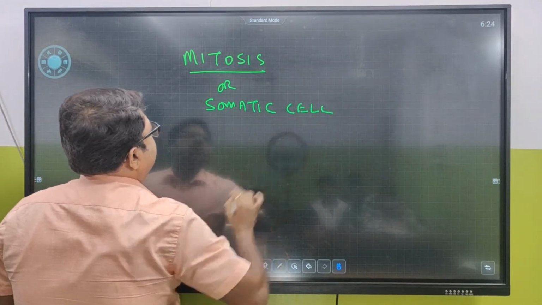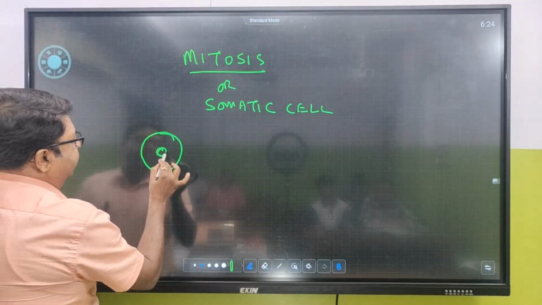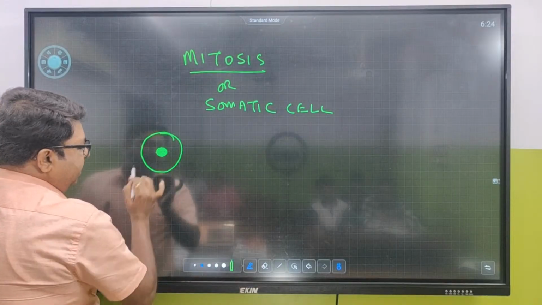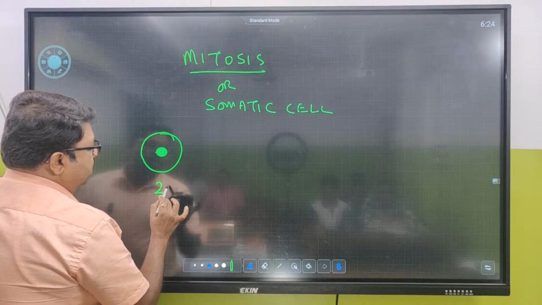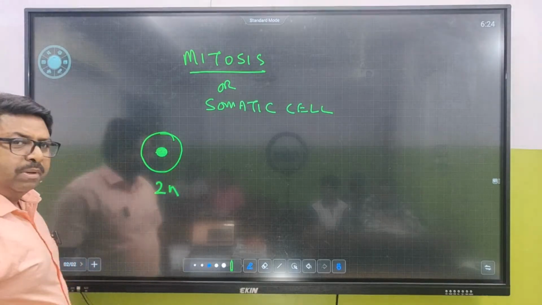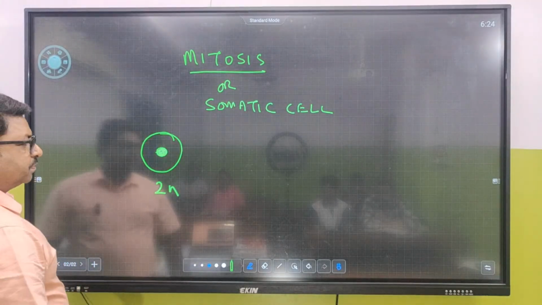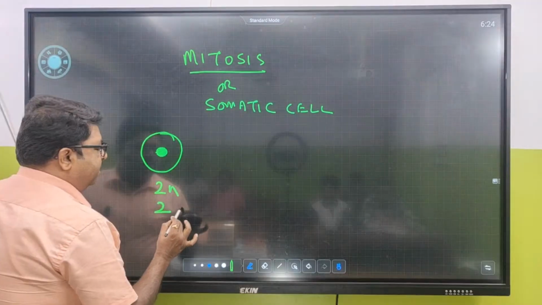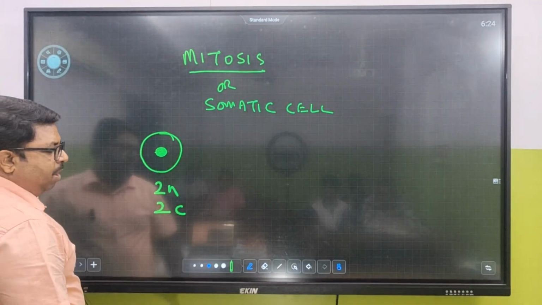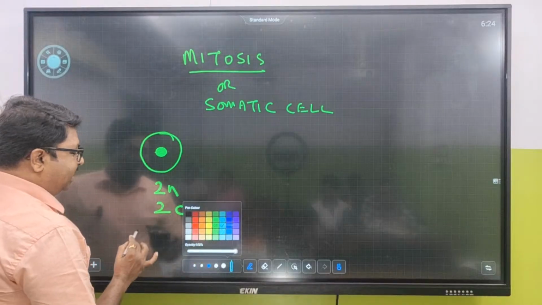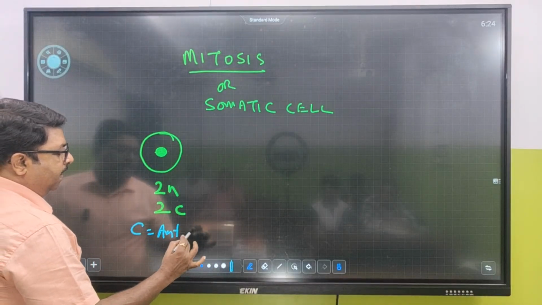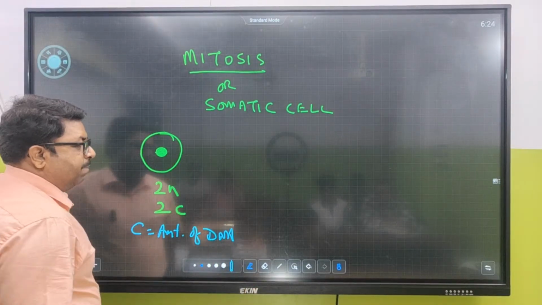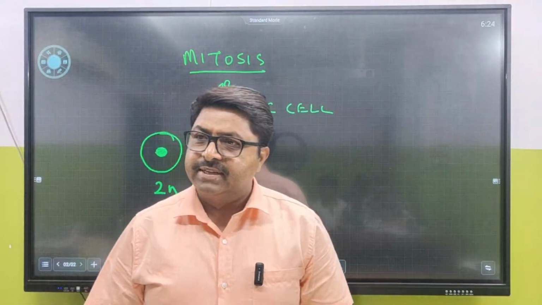तो अगर एक सेल है, one original cell, इसमें chromosome number कितना है? The chromosome number is say 2n. And the amount of DNA is what? Say 2C. So what does C stand for? C amount of DNA है. C is the amount of DNA.